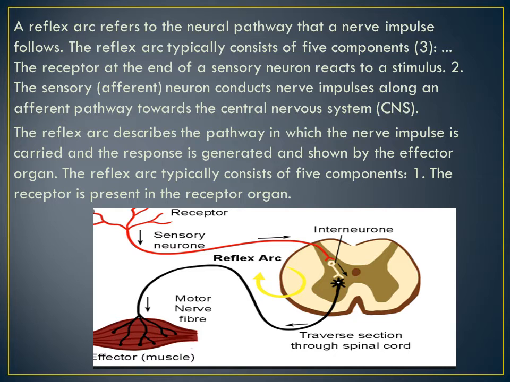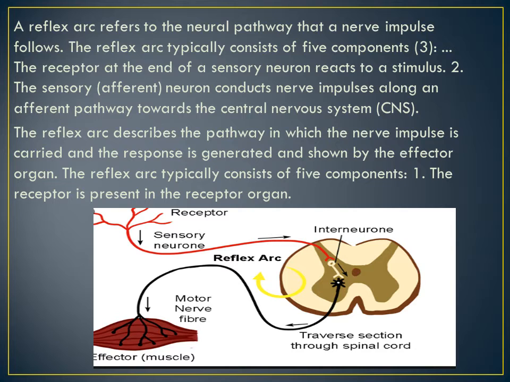Understood? The reflex arc describes the pathway in which the nerve impulse is carried and the response is generated and shown by the effector organ. The reflex arc typically consists of 5 components. The receptor is present in the receptor organ.